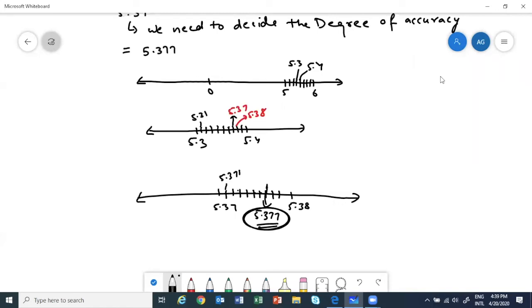If they give you 5.37 bar to represent on the number line, they will give you the degree of accuracy, say 5 or 6 or 4. And if they don't give, then you say, okay, let us take the degree of accuracy to be up to 4 decimal places. And then do.